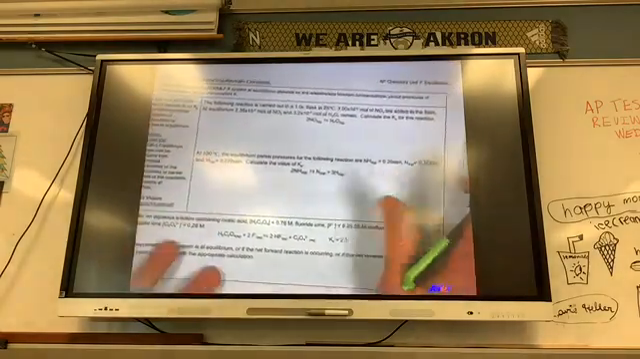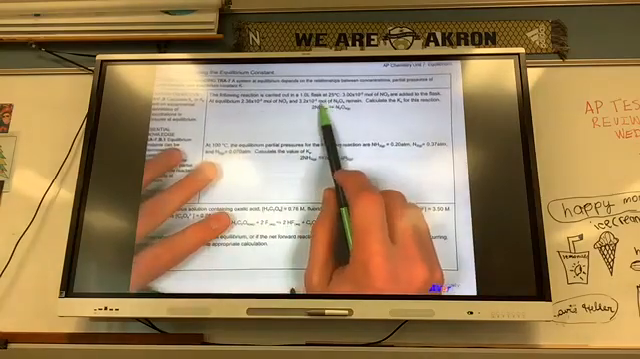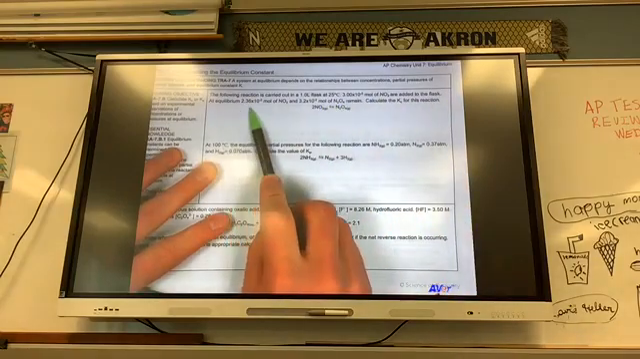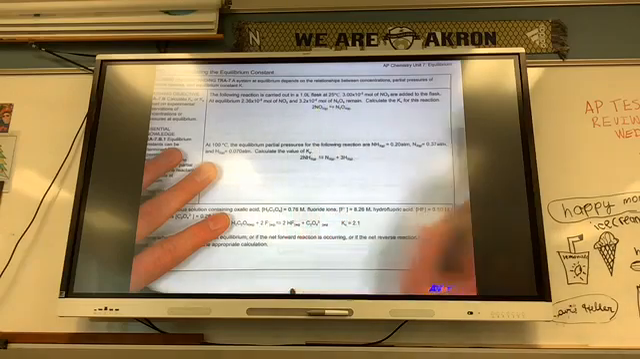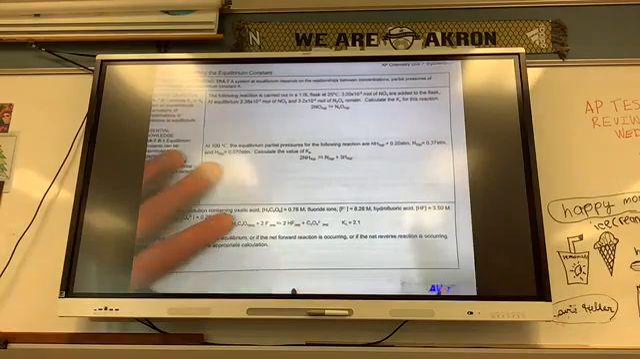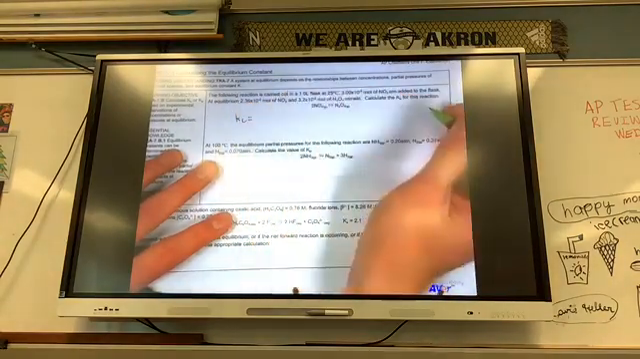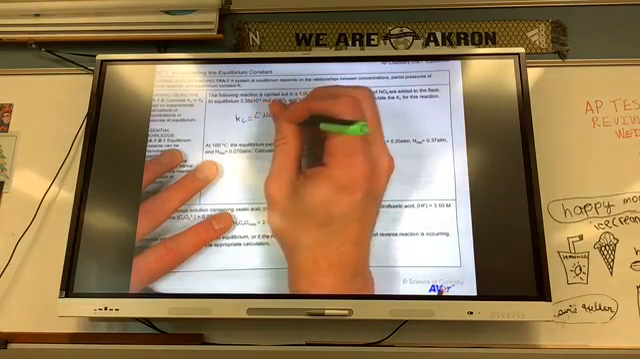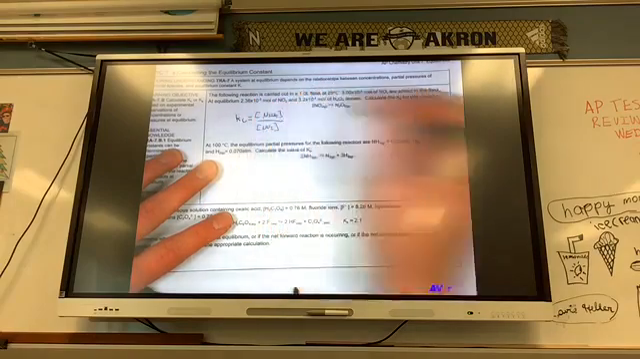Sorry. The following reaction is carried out in a 1 liter flask at 25 degrees Celsius. 3.00 times 10 to the negative second moles of NO2 are added to the flask. At equilibrium, 2.36 times 10 to the negative second moles of NO2 and 3.2 times 10 to the negative second moles of N2O4 remain. Calculate the Kc for this reaction. Well, first we need to write our K expression. Kc is going to equal the concentration of N2O4 over the concentration of NO2.